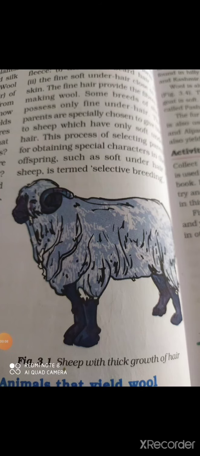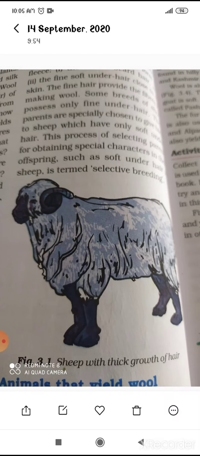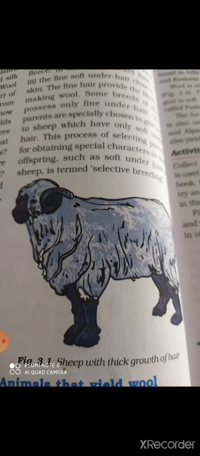Okay, so next topic is processing fibers into wool. We get the fibers from the sheep, mainly from sheep, and we get the fibers, I have told you, from the llama, alpaca and Kashmiri goat, but mainly we get the wool in large quantity from the sheep. So there is the topic, that is the processing fibers into wool. Okay, how we get the wool from the fibers means हमें fibers तो मिल जाते हैं, ठीक है, उनकी जो फ्लीस होती है उनसे हमें fibers तो मिल जाते हैं। So how we get the wool, अब उनसे हम wool कैसे बनाते हैं? So that is the next topic.